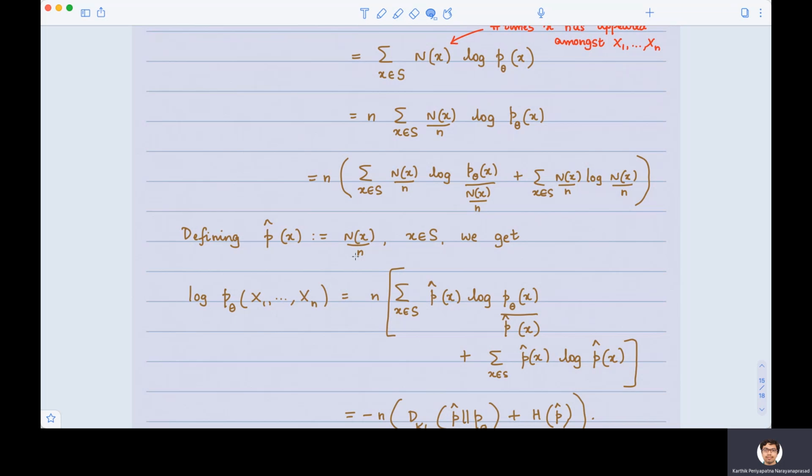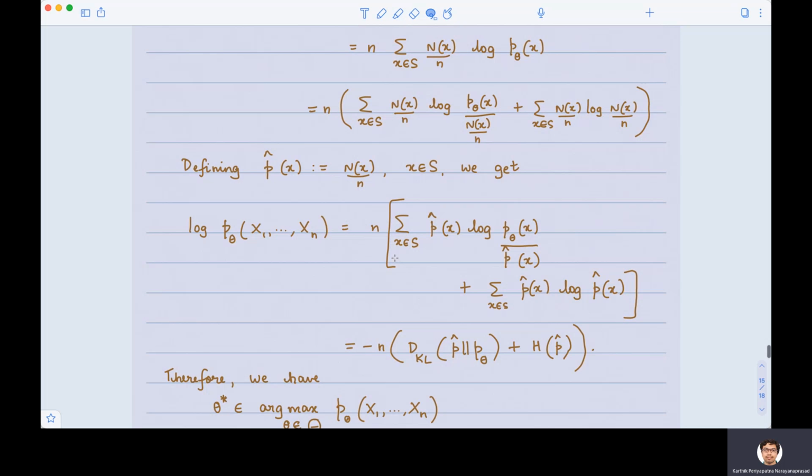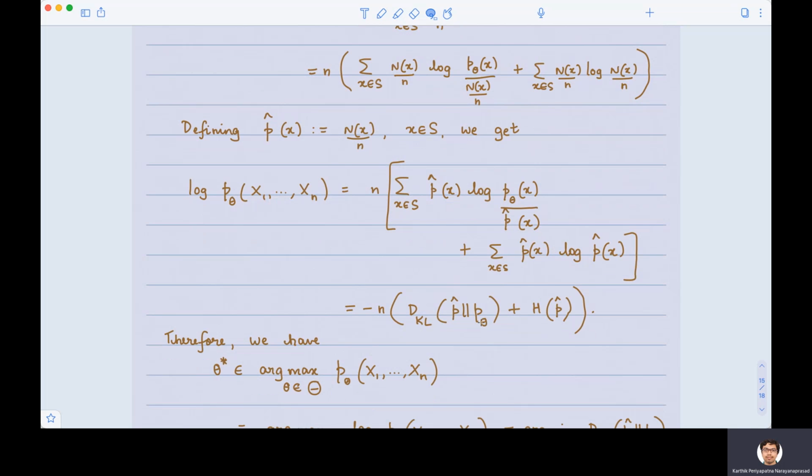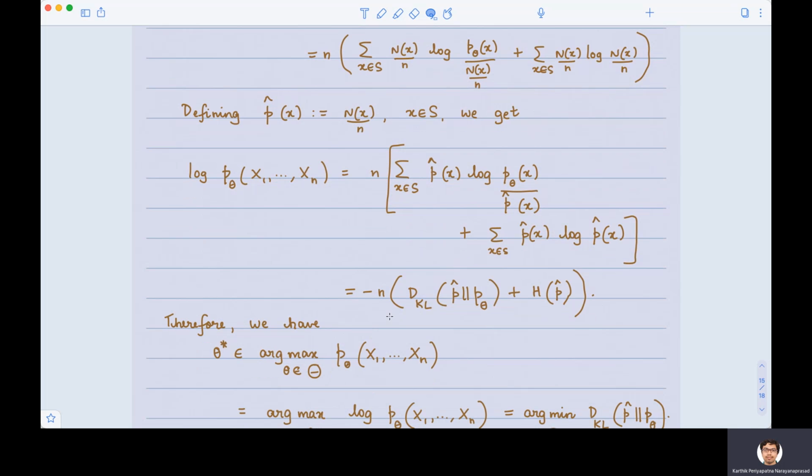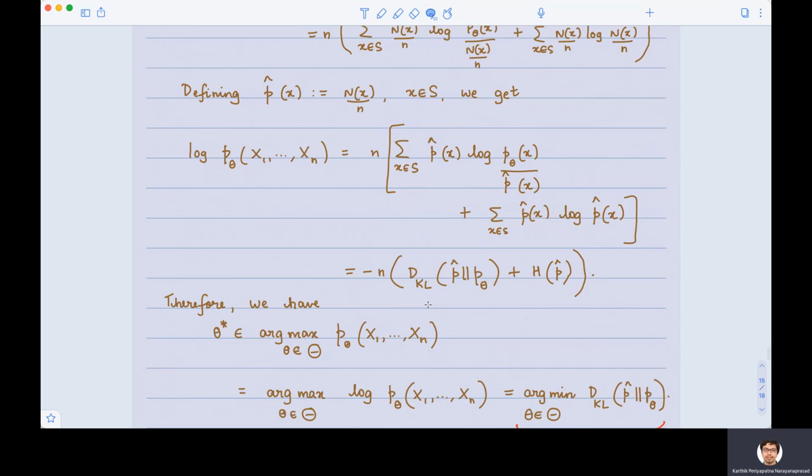So when it is summed up across all the x, we should end up with n symbols overall. So therefore, p hat of x is a probability distribution. So therefore, we get n times. So just small algebra will tell us that this expression is equal to negative of n times the KL divergence between p hat and p theta plus the Shannon entropy of p theta.